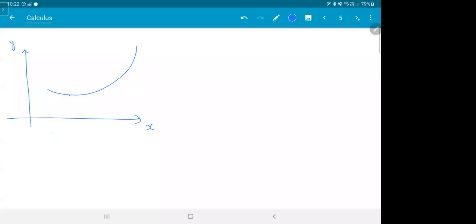Now, if I take a curve here, and let's choose 2 points here, A and B. Let's say A is x1, y1, and B is x2, y2. Now tell me, if I use the slope formula, y2 minus y1 by x2 minus x1, that is delta y by delta x. What do I get? I get the slope of this line, right? Is there any relation between this line and the curve? This is the slope of line AB.